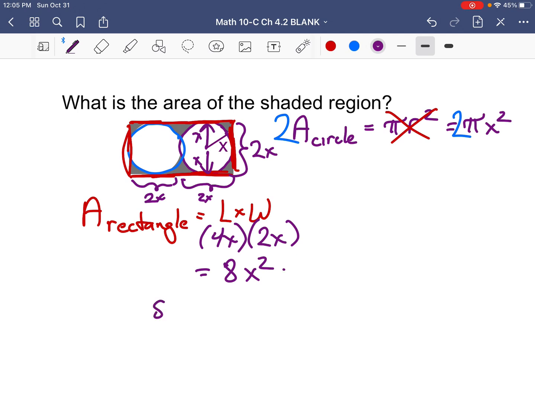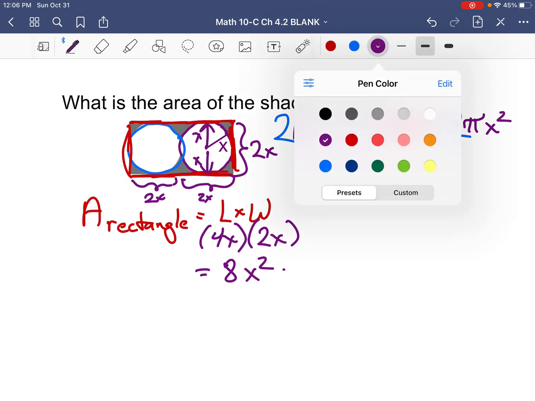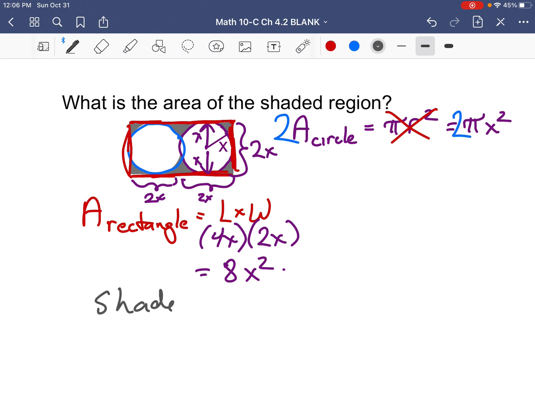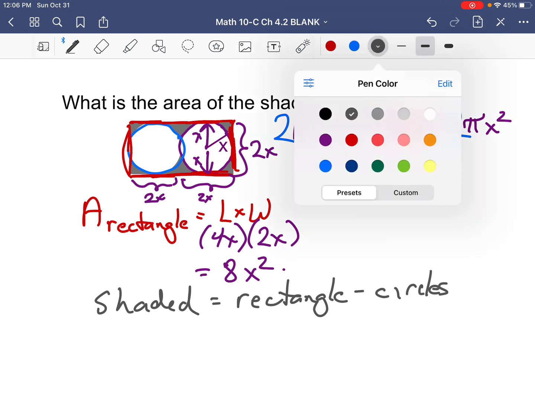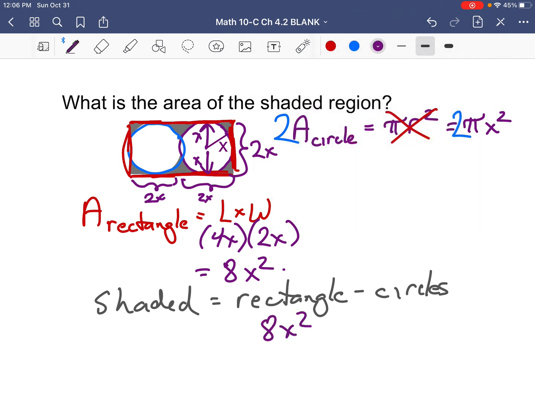So the area of the shaded region equals the rectangle minus the circles, or 8x squared minus 2 pi x squared. Okay. So far, so good. Now that's as far as we can go with that.